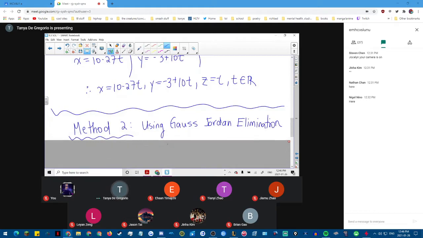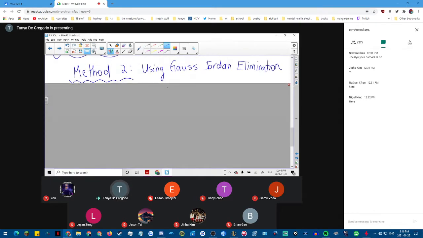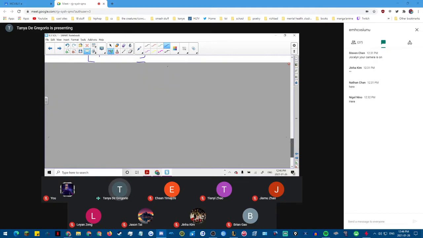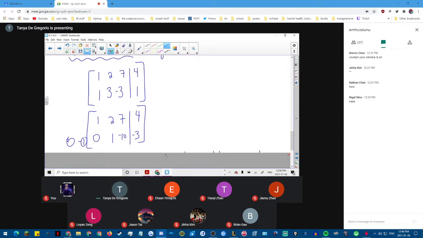Okay, method 2. So what would this look like if I was using a matrix? I go ahead and put my two equations into the matrix. We learned yesterday that the first thing I want to do is get that 1 in the top left-hand corner, row 1, column 1. I have it. Now I go down the column, I have to make that second one a 0. So how am I going to do that? Well, I'm going to take row 2 and subtract row 1. Quite easy to see, right? And so I'm left with 0, 1, negative 10, negative 3 in the second matrix.